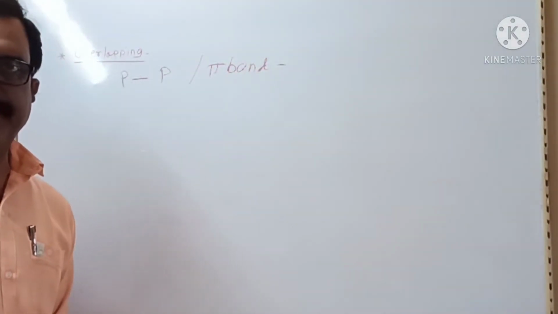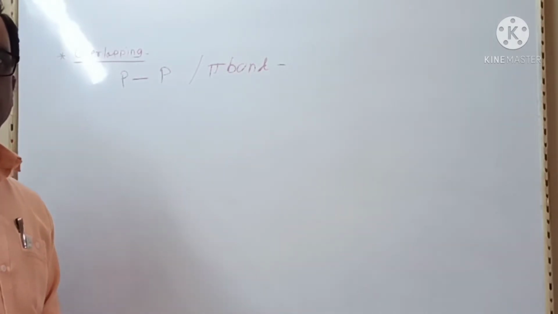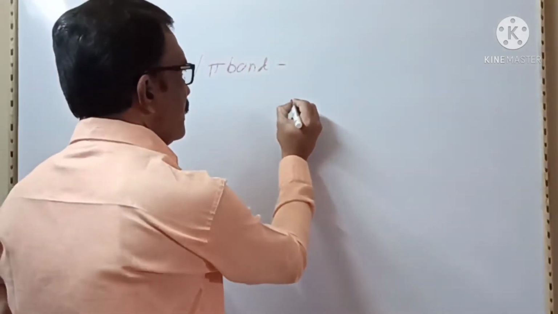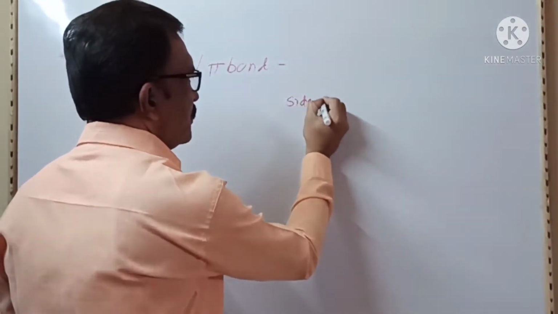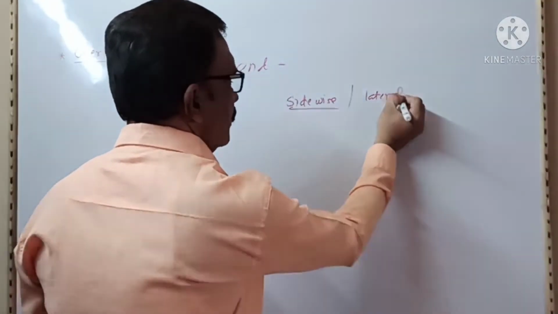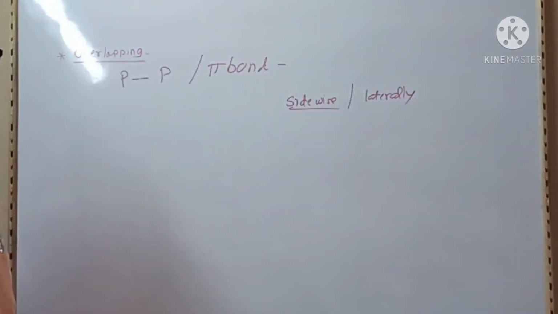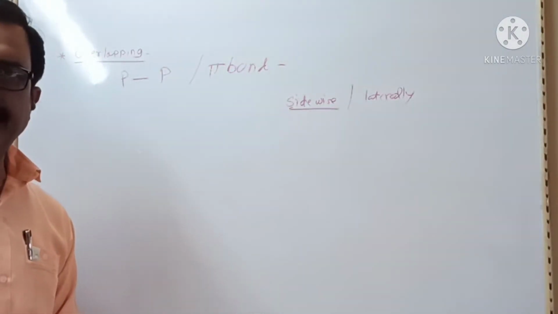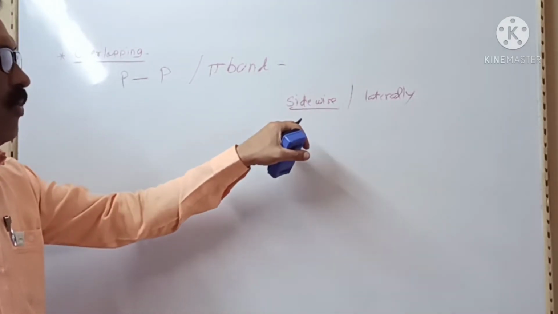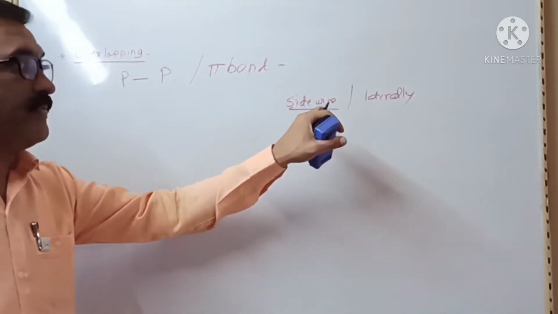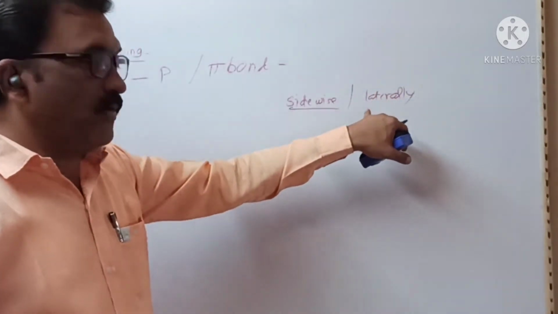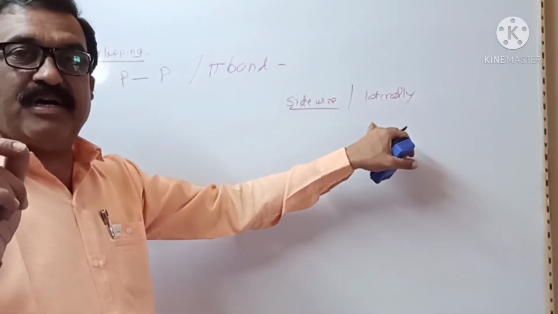This is overlapping in which atomic orbitals overlap sidewise or laterally, giving minimum overlapping.